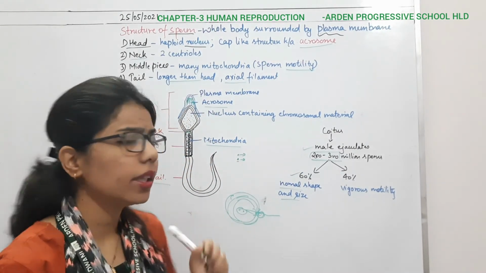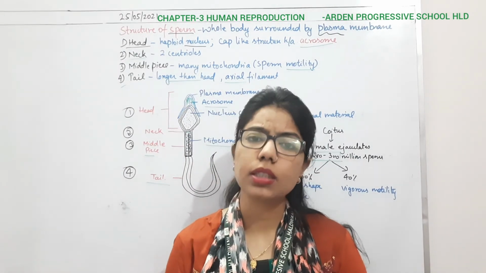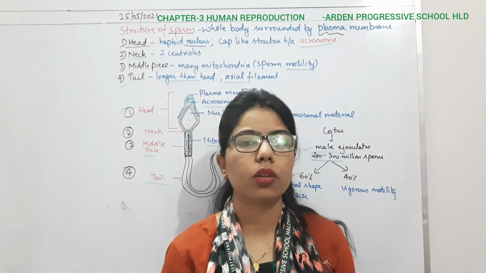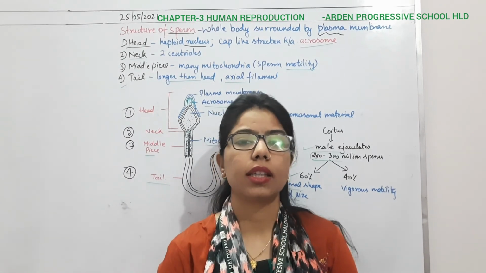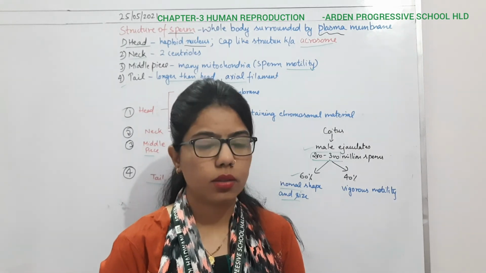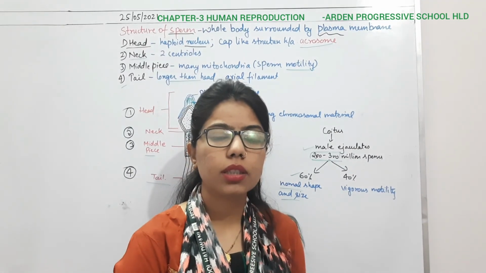So we have completed the whole of spermatogenesis, the production of sperms and how they look. Likewise, in the next class we will start with the second one, that is oogenesis. Okay, it is also a part of gametogenesis, right?